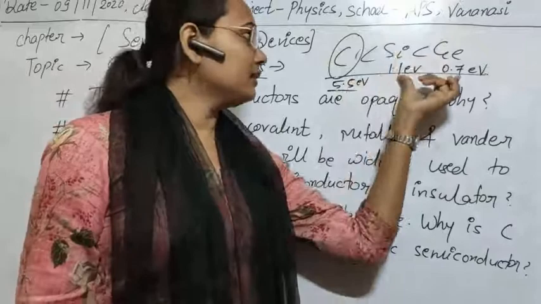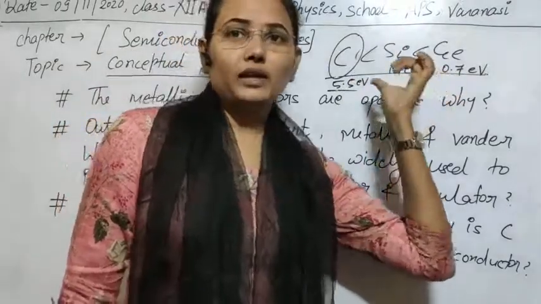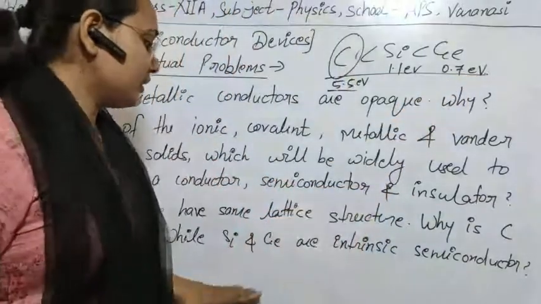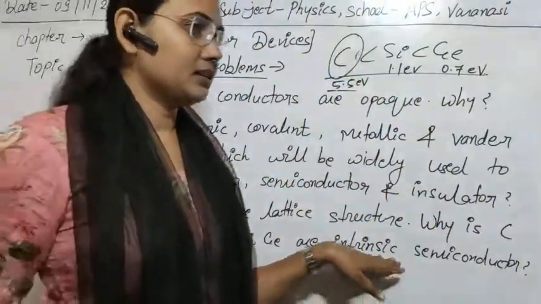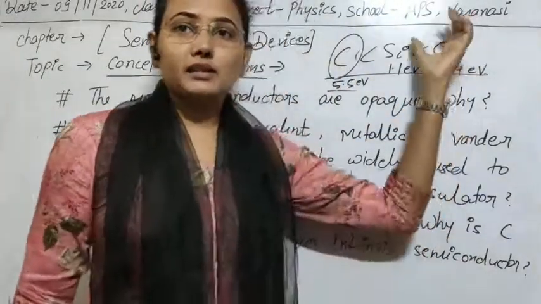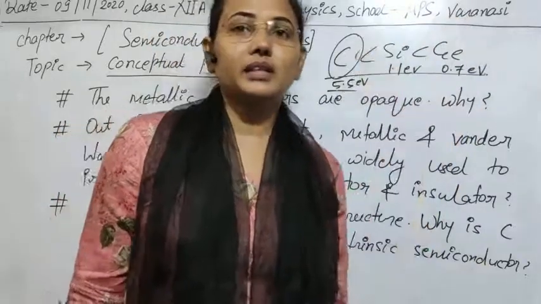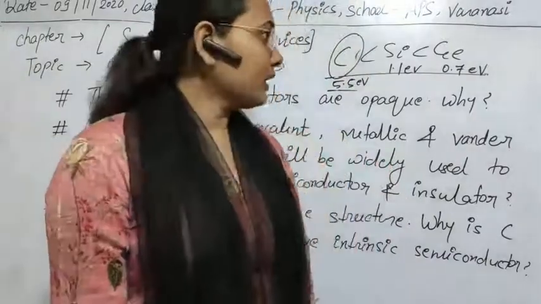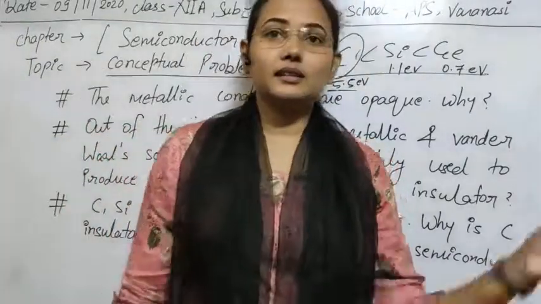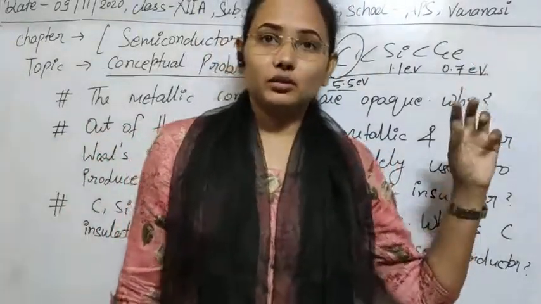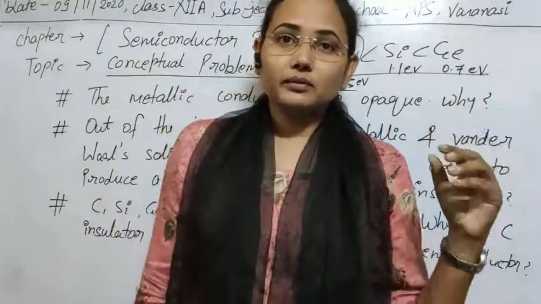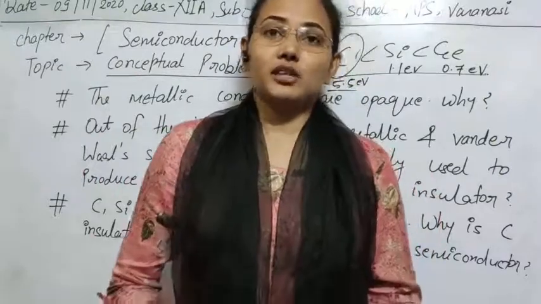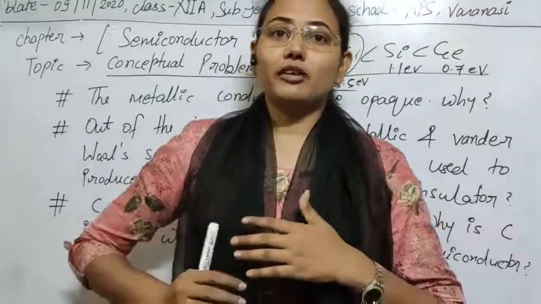And as these band gaps are low, these are the intrinsic semiconductors. If we provide this energy, conduction of electrons can take place. But in metals, this energy is about 0.1 electron volt, which is sufficiently low, so there is a possibility of large conduction.